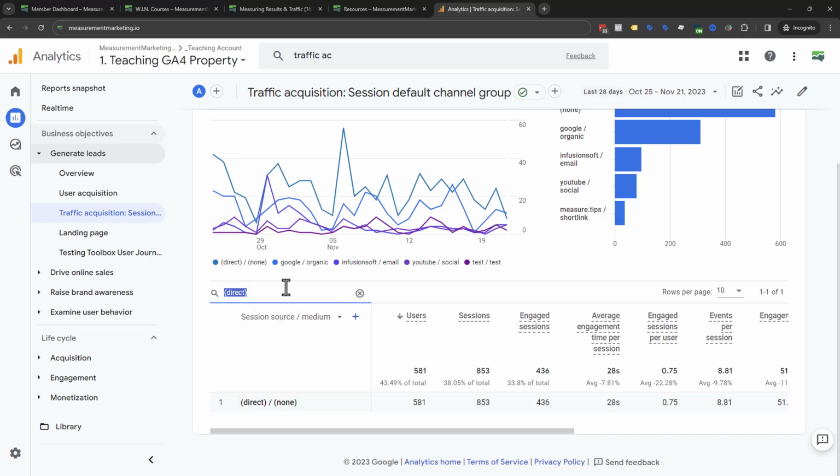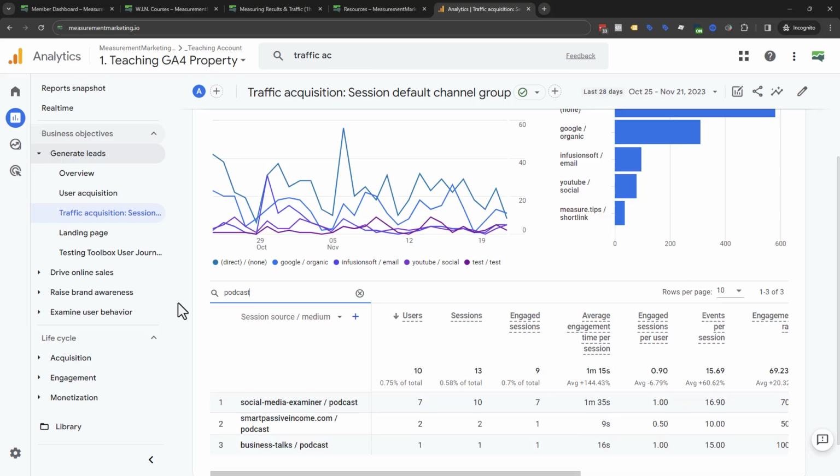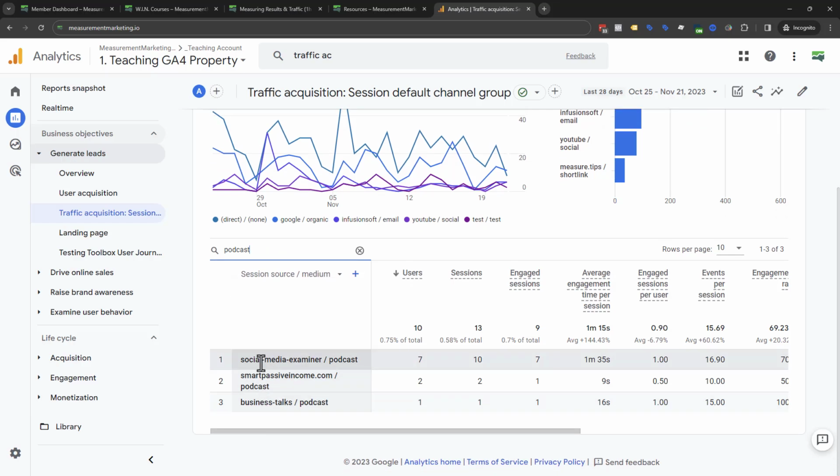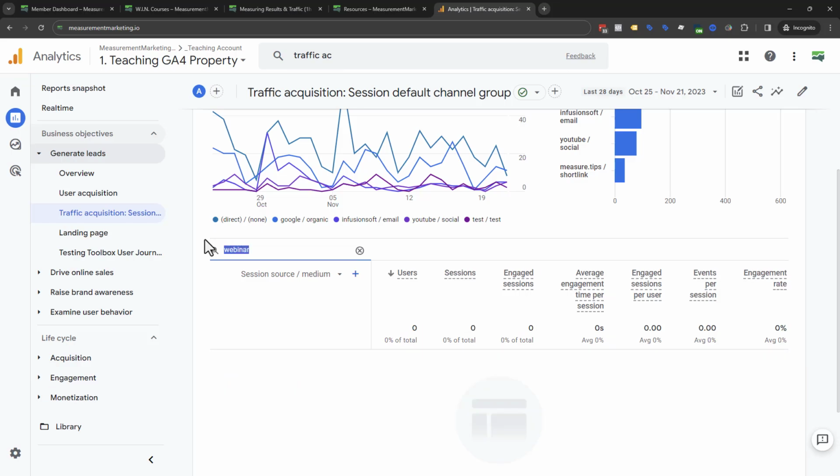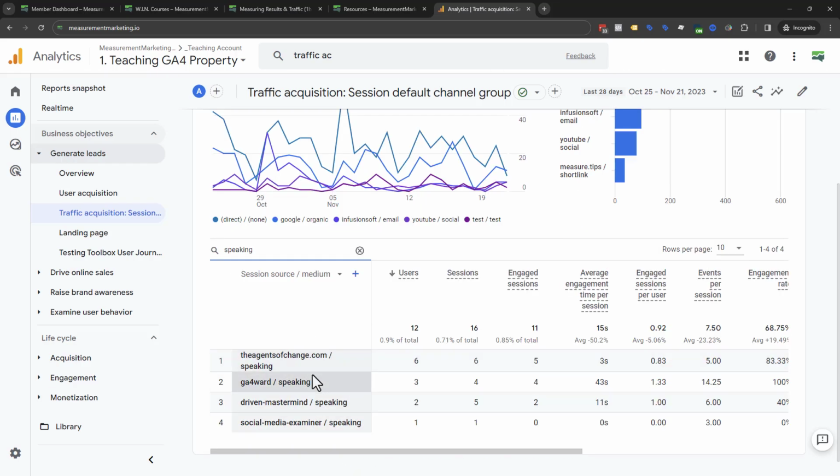And this is where we're really going to get into the next steps of why this is so important to tag your traffic. Because I can do things like this. I can say, well, show me podcast traffic. And then here's all of our podcast traffic during this date range. I can say, show me my email traffic. And I can see all the different email sources that came through. I could say, let's see if there's any webinar. I don't know if we have webinar traffic during this time frame, but let's see if there's any speaking traffic coming through. There's some speaking traffic that we got.